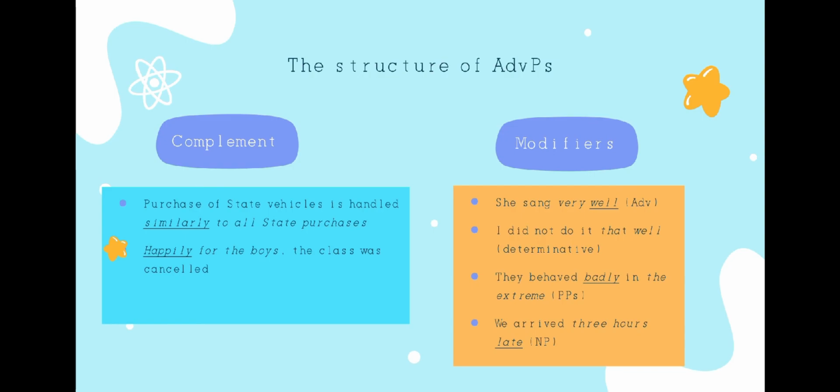In one type, the adverb licenses the same kind of complement as the adjective from which it is formed. You can see in the book, page 125, purchase of state vehicles is handled similarly to all state purchases.